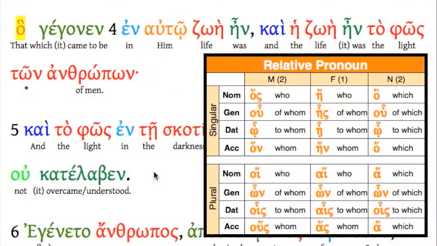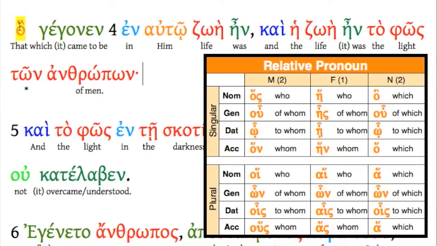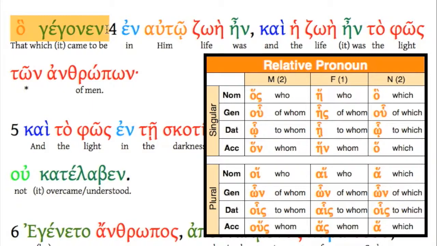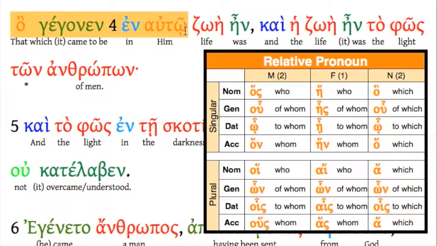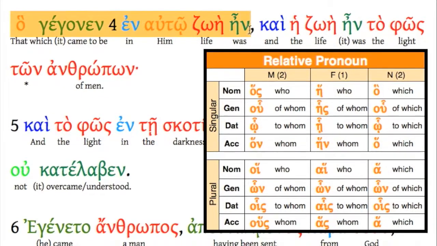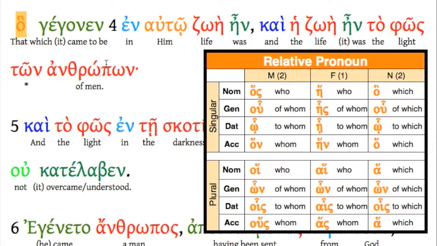Let's look at a few relative pronouns in John 1. We come across our first one in verse 3. Ha geganen en auto zoe en. Okay, let's look at this little phrase right here. Notice our relative pronoun, we translate it that which because it's ha.